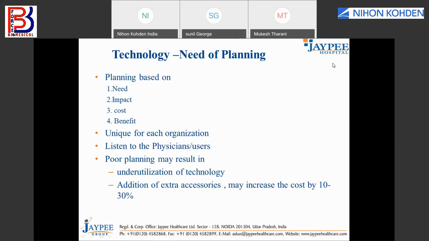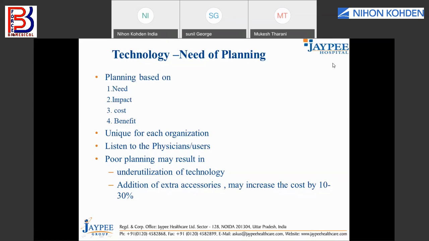Now, the second part is the impact. Impact means you need to think, suppose we buy this equipment, what impact will it have on my infrastructure or on my utilities? Utilities means your HVAC, your electrical, your space, etc. Simple example: someone tells you, I need to buy a biochemistry analyzer in my lab.